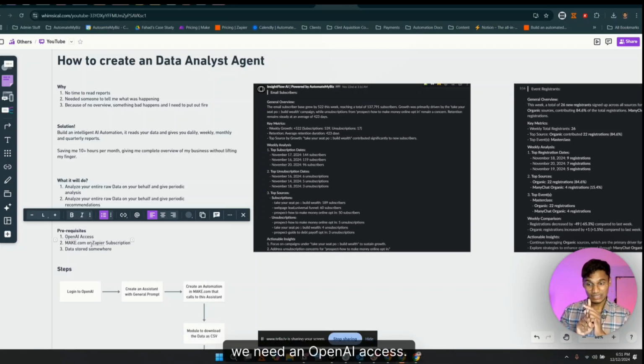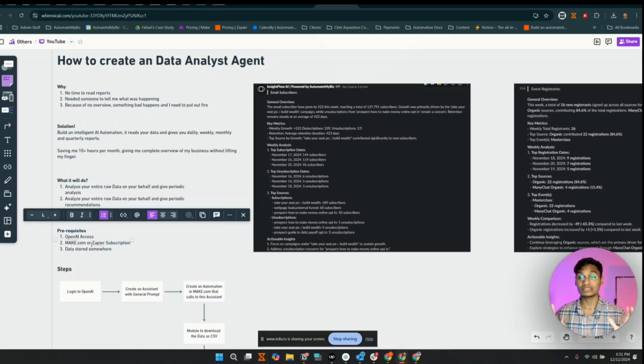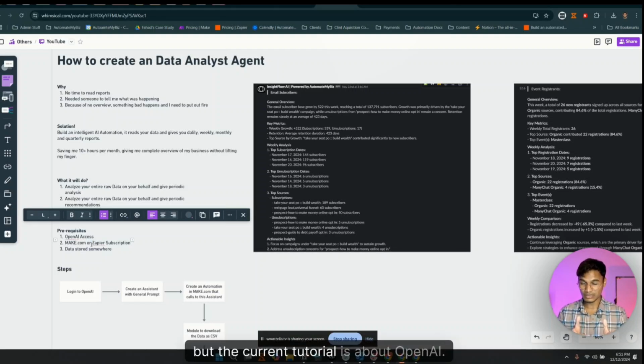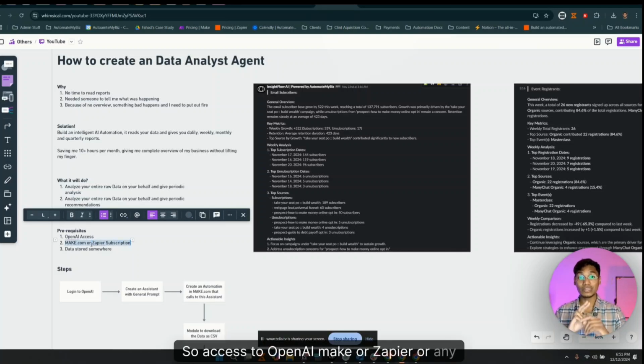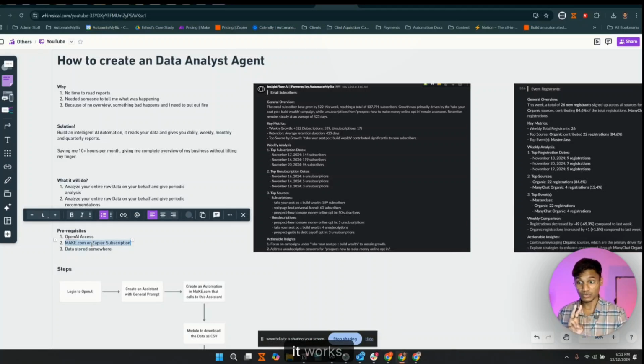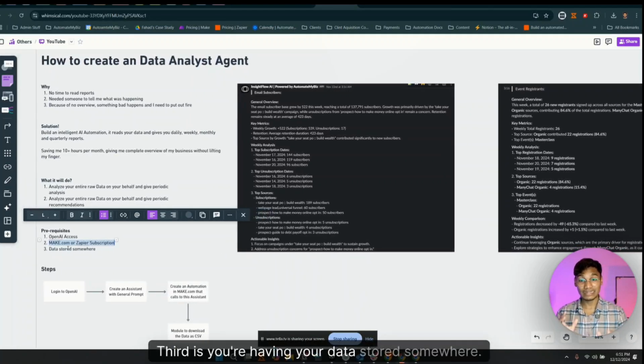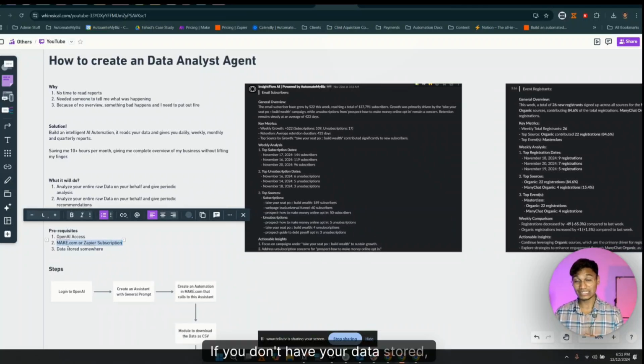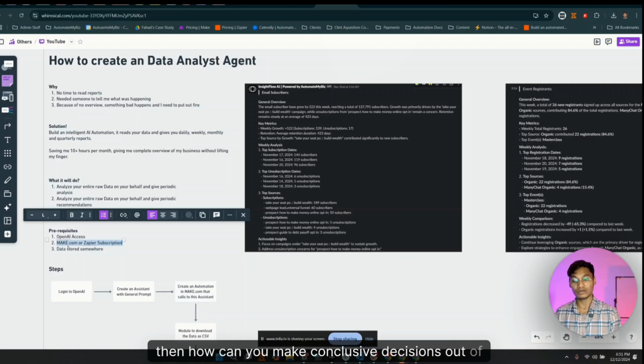We need OpenAI access, whichever LLM it is, we need access to that. But the current tutorial is about OpenAI. So access to OpenAI, then Make or Zapier or any integration tool access, even if it's Python, it works. Third is having your data stored somewhere. If you don't have your data stored, then how can you make conclusive decisions out of it?